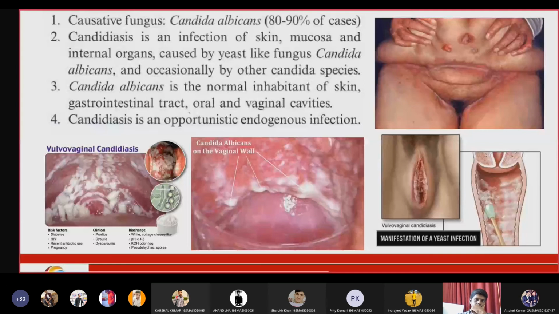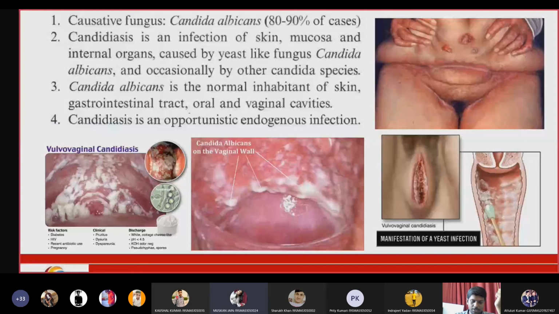Names of three lesions caused by Candida infection. Am I audible? Sir, oral thrush, oral thrush, and conjunctivitis. Very good.